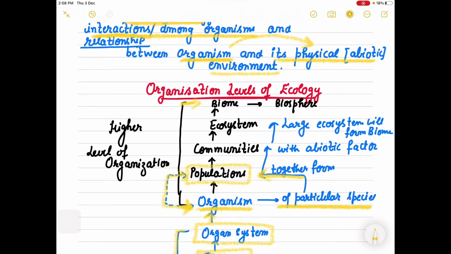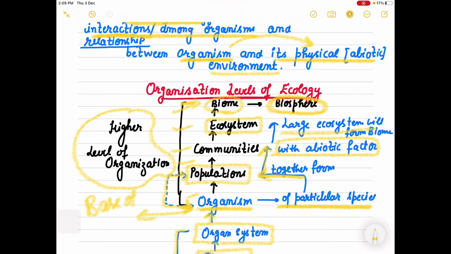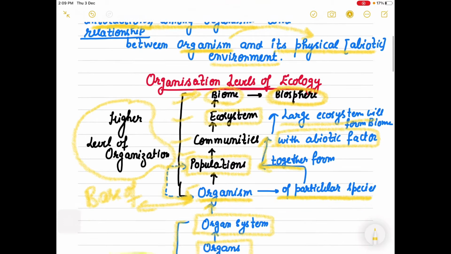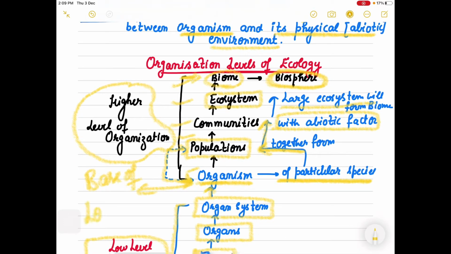Many populations together form the community. When communities deal with the abiotic factors, they form the ecosystem, and large ecosystems form the biome, and biomes come together to form the biosphere. So organism, population, community, ecosystem, biome: these are the higher levels of organization, out of which the organism is the base, the lowest level of ecological organization.